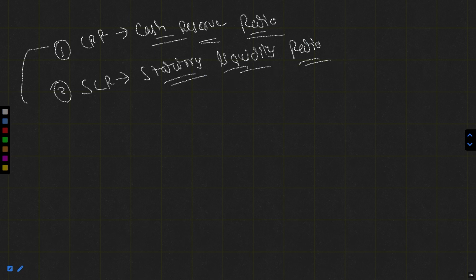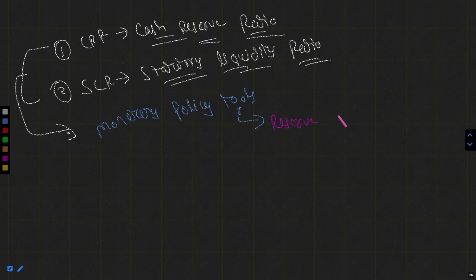And what is their role? These are basically monetary policy tools which are decided by which organization? The answer is the Reserve Bank of India. The Reserve Bank of India is the authority which decides the CRR and the SLR. That's what we had discussed already.